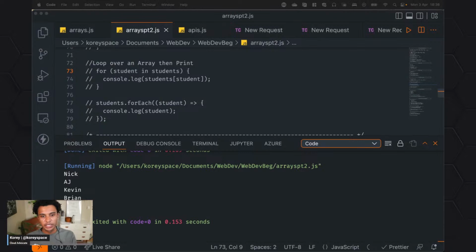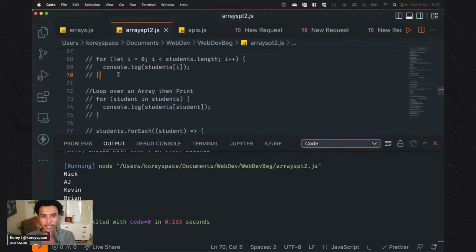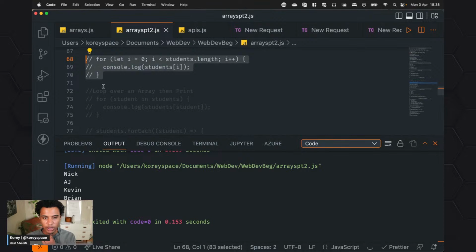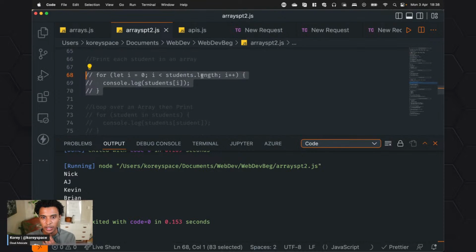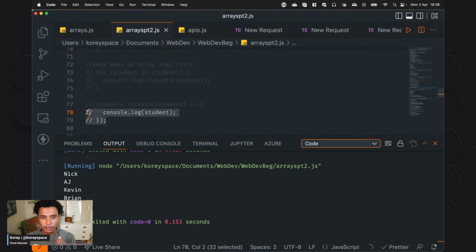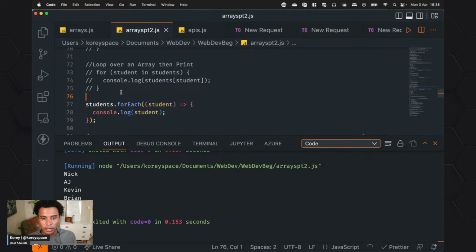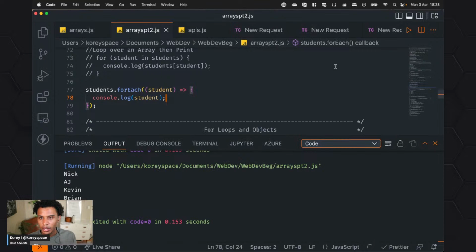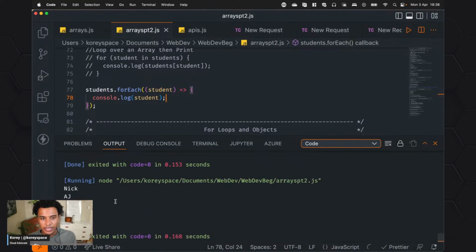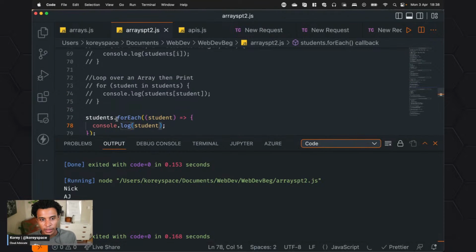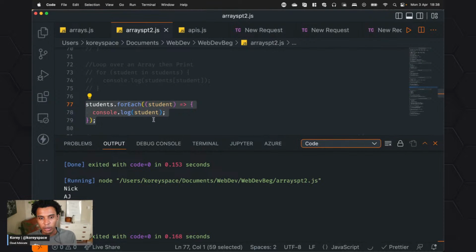And people say this is the more modern approach to it all. So it's cool, it's great, and for use cases where this might be important, you can do that. There's nothing wrong with this, but I think this is also very readable. So forEach student, so students being the array, for each of them, and we have this function, just print out the student. And without further ado, we get the same result. So three ways we can loop over this array. Choose your favorite, really. Like I said, it's been called the more modern approach to this. So this is reteaching modern web development here.